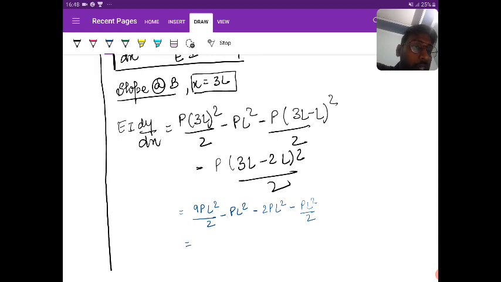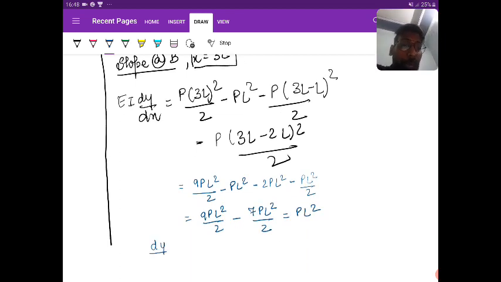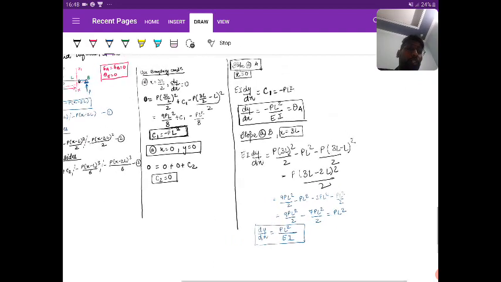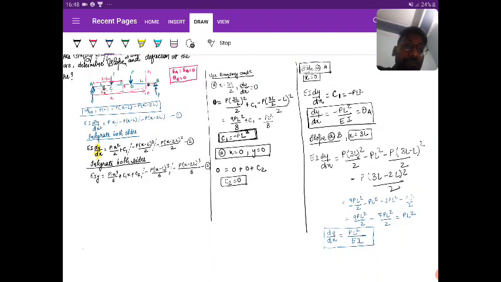Let me write this properly. 9PL square by 2 minus 2, minus 2, minus 1, that is 2PL square by 2, which is nothing but PL square, in plus. And this is what we should expect also. So dy by dx you are getting as PL square upon EI. This is the only thing that you should obtain. Is it clear? So we got slope at A, and we got slope at B.